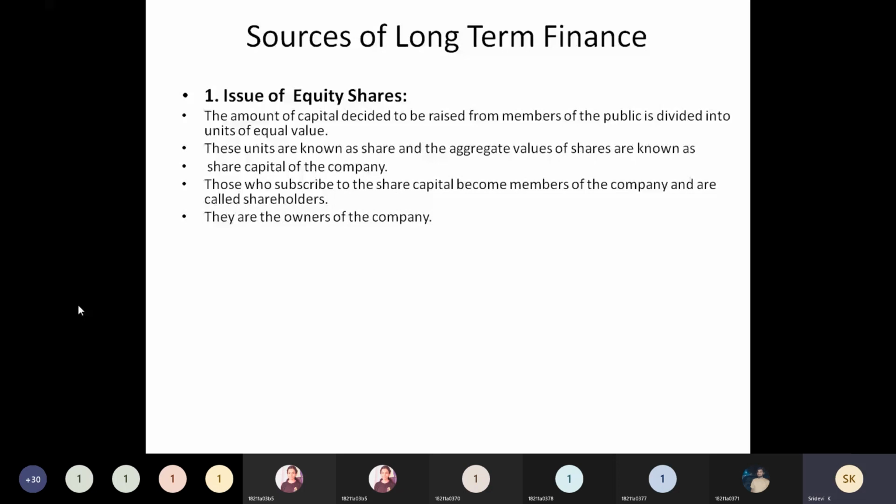If the company is going to issue the preference shares, the holders of the preference shares will be the members of the company, but they are not going to become the owners of the company. This is the main difference that you have to keep in mind. Who are going to hold the equity shares will become the owners of the company. Who are holding the preference shares, they are only the members of the company. They are not the owners of the company.